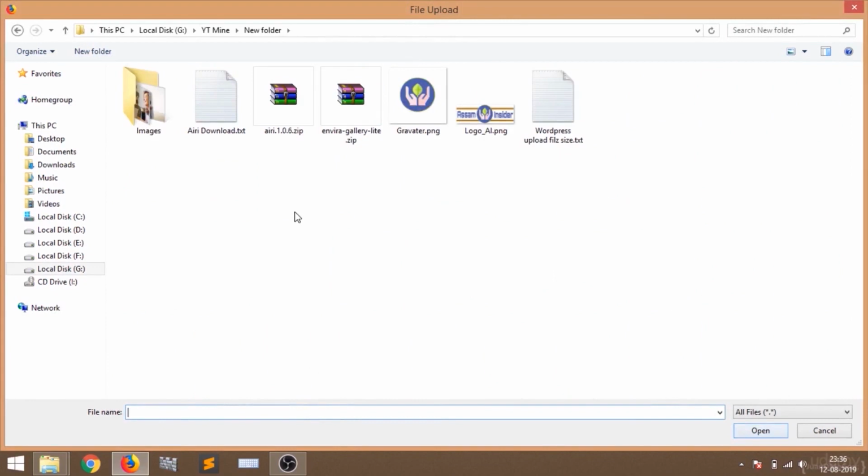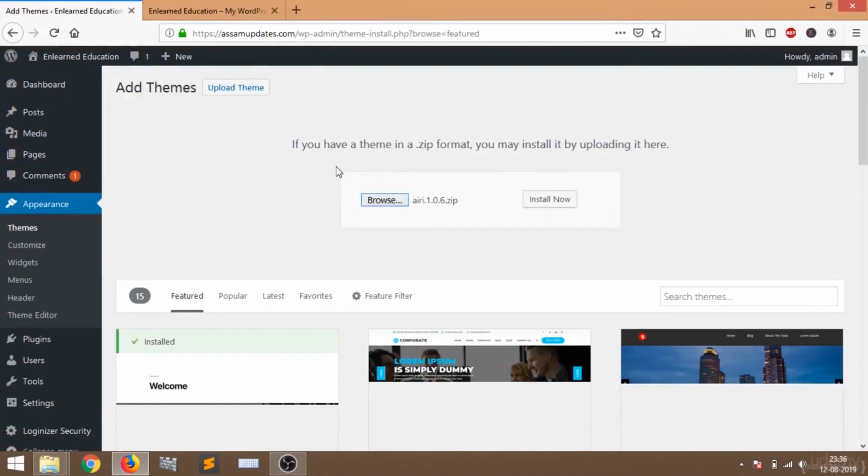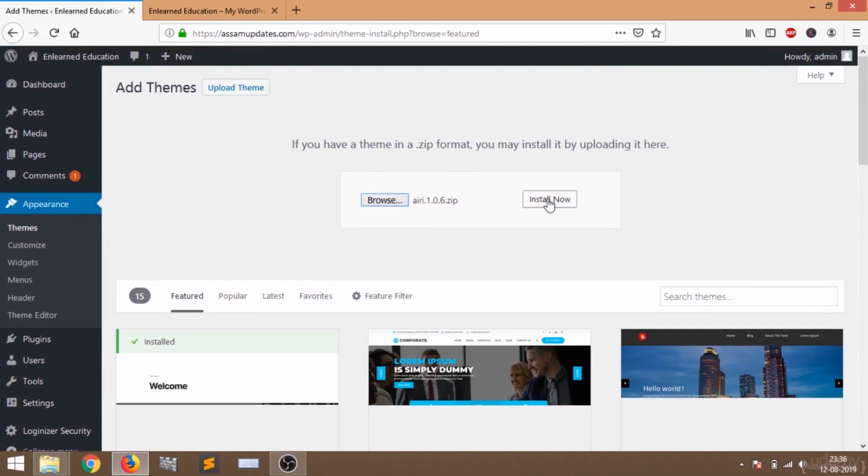Let's open the folder where our theme is located. I'm going to select the theme. This is the theme ARE. I'm going to select this theme and click Open. You just download the theme from my description box. I have given you the link in my description. Now click on Install Now.